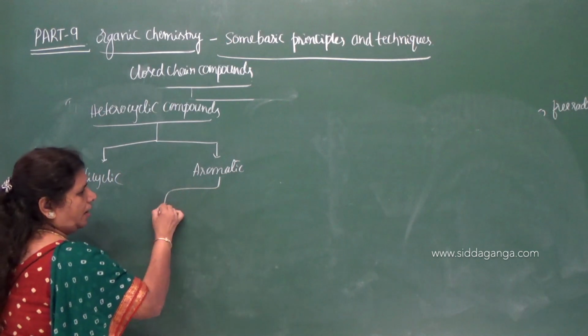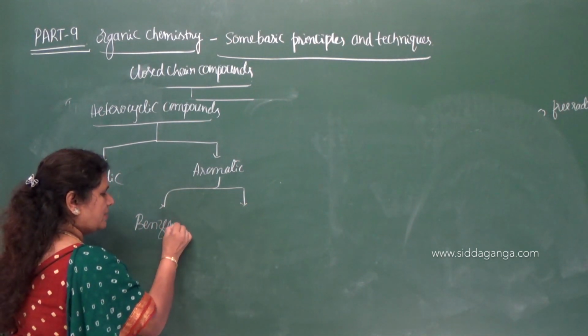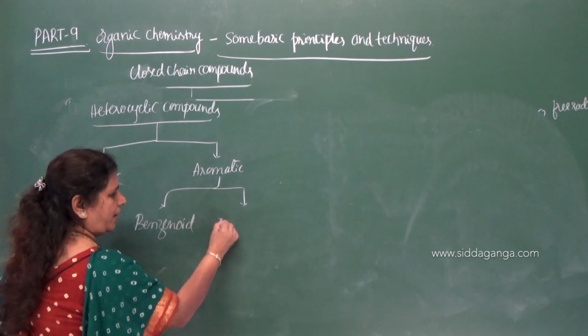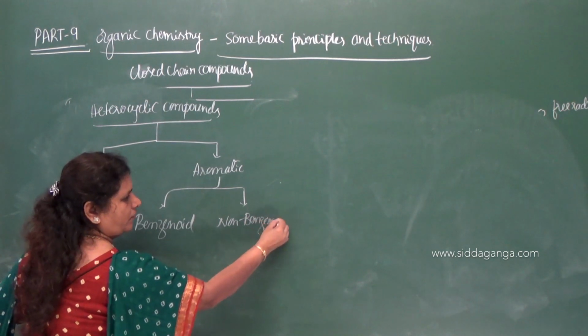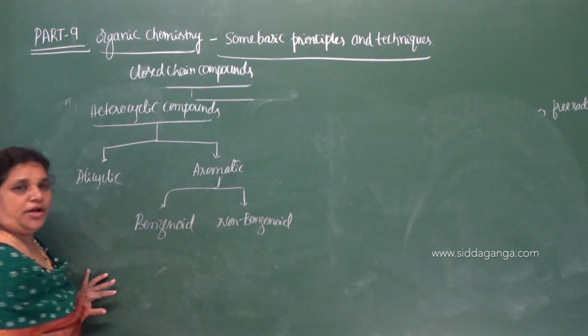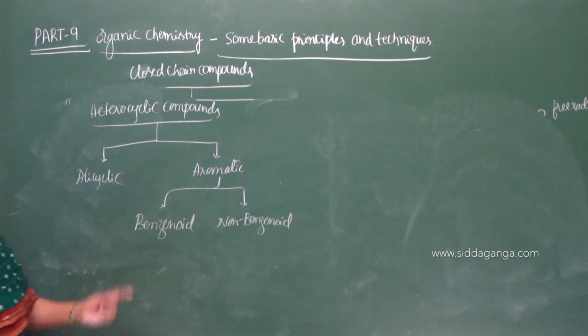Aromatic is further classified as benzenoid and non-benzenoid aromatic compounds. So let me give the examples here.